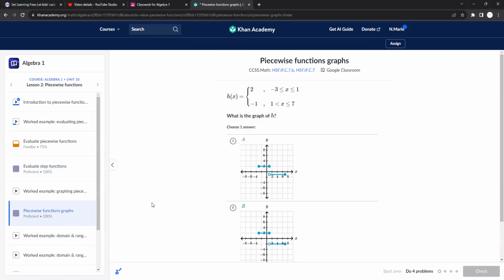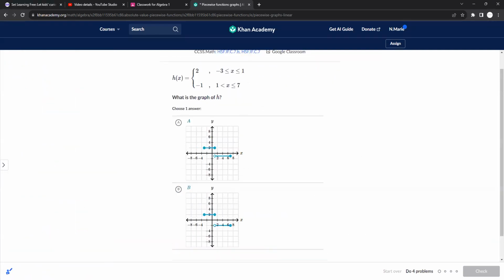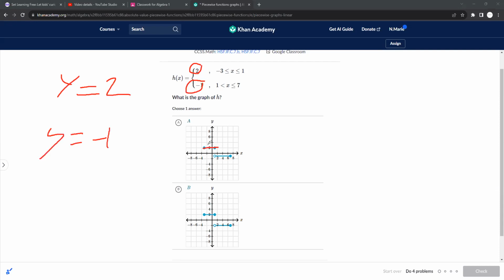All right, let's go to the important part of this unit, which is graphing piecewise functions. Here, when I graph this, I can only graph in between this range from -3 to 1. So -3 to 1, you can see closed circle, closed circle. So you should have a closed circle there, which both of these do. This one goes from 1 to 7, but there should be an open to closed circle. So you can see both of these also have an open to closed circle. All right, so then this is graphed as y equals 2, which is a horizontal line, and this is graphed as y equals -1. And so the only one that fits that is this one here.